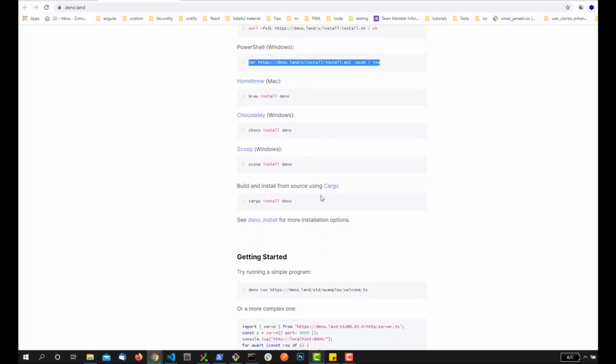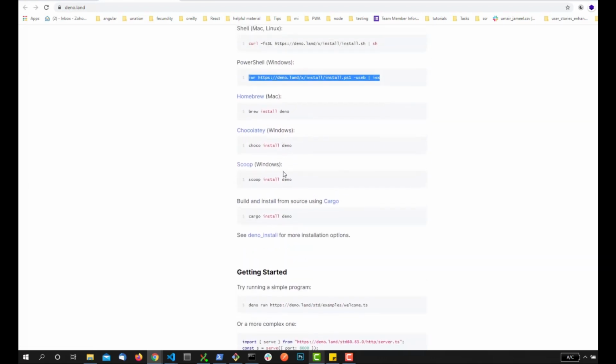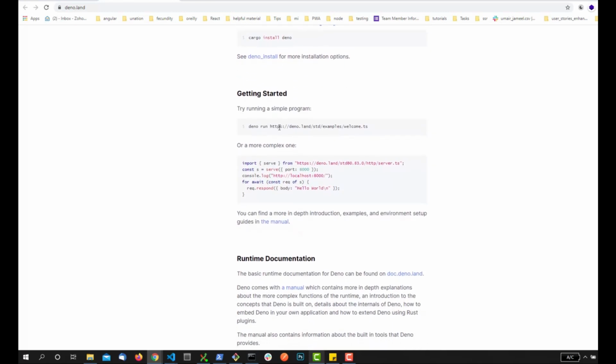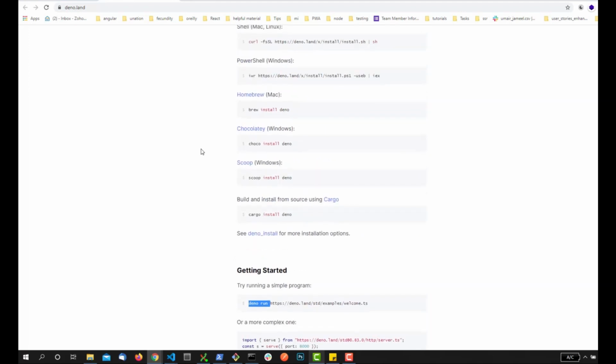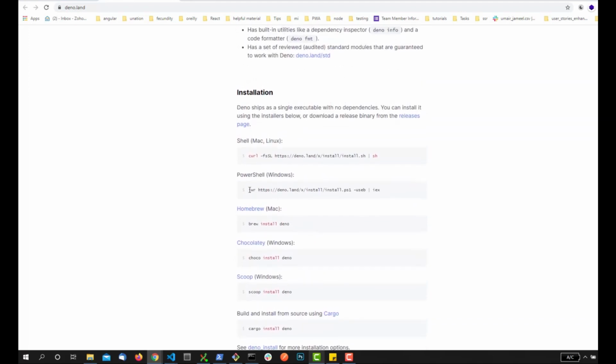And it's pretty straightforward, right? So this is how we can run different files of Deno. We need to install Deno. So what we need to do is, I'm using Windows. I have already added this command, right?